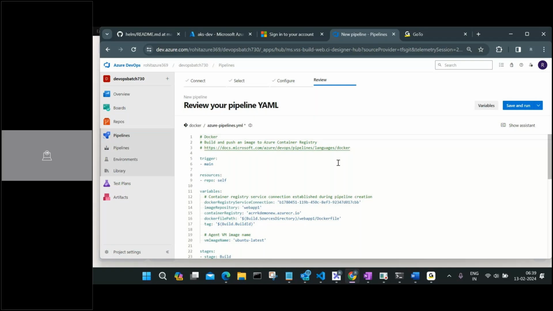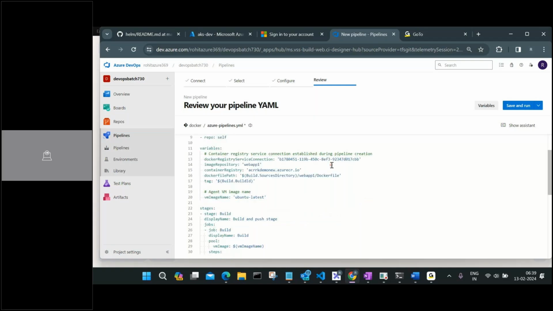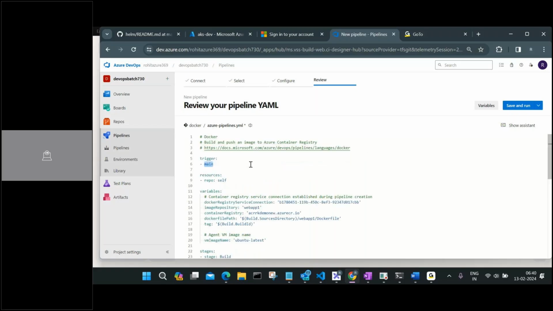As we mentioned, we are starting here. Now these two things are really important. What is this trigger? The trigger is when I want this pipeline to start automatically. Whenever someone makes any change to my main branch, we have talked about branching, whenever someone tries to push anything into my main branch, this particular pipeline should automatically start. Now, why do I want this pipeline to start automatically?